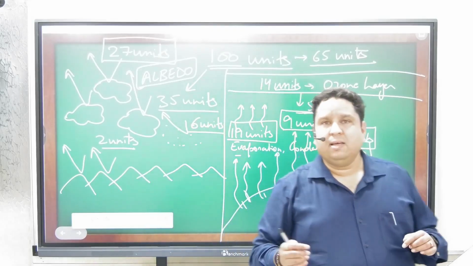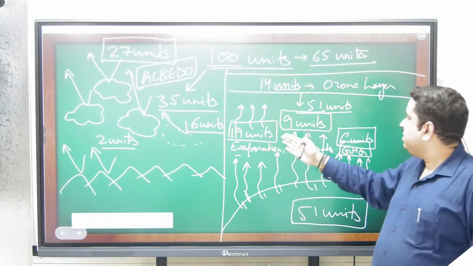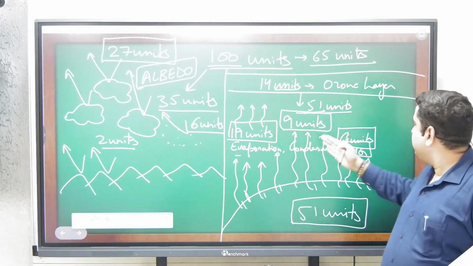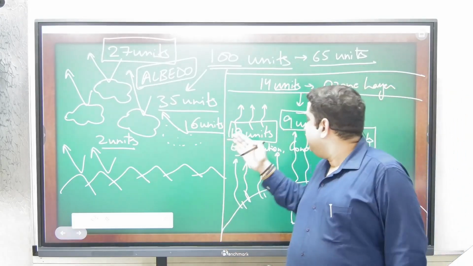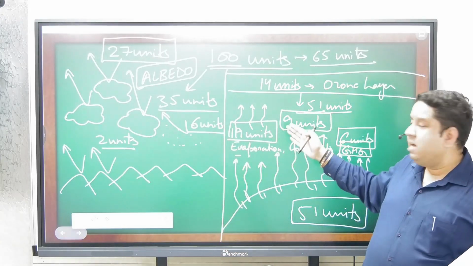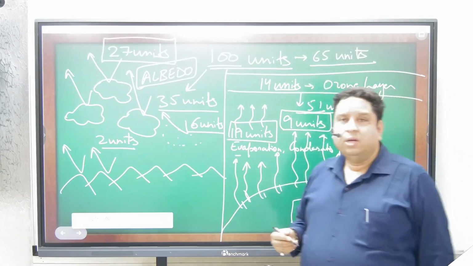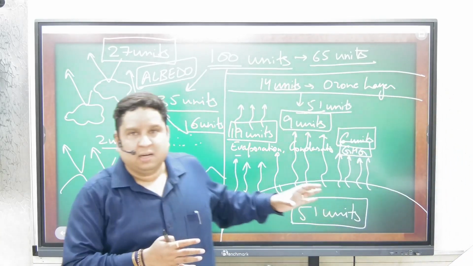In total, 19 plus 9 is 28, and 28 plus 6 is 34. So the Earth has utilized these 34 units.